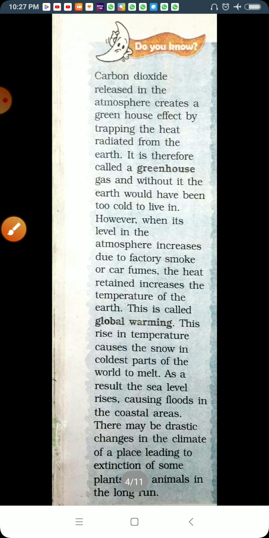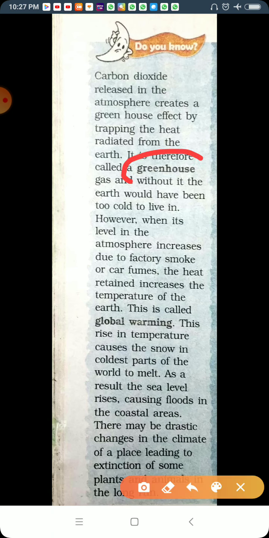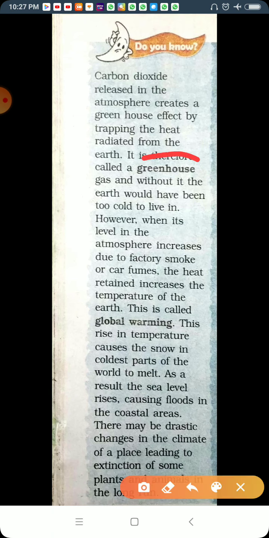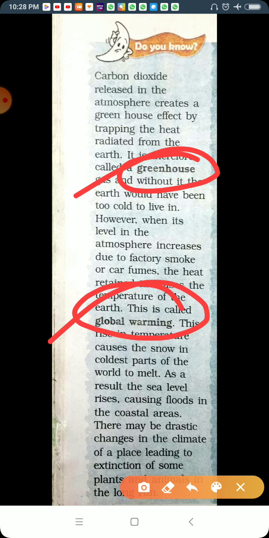Before that, the introduction is given in the chapter that carbon dioxide released in the atmosphere creates a greenhouse effect, trapping the heat radiated from the earth. It is called the greenhouse effect. This question is before you: what is a greenhouse? So the greenhouse definition is here. Without this gas the earth would have been too cold to live on. However, when the level in the atmosphere increases due to factory smoke and car fumes, more heat is retained and the temperature of the earth increases. This is called global warming. So two questions you faced here: what are the greenhouse effect and global warming?